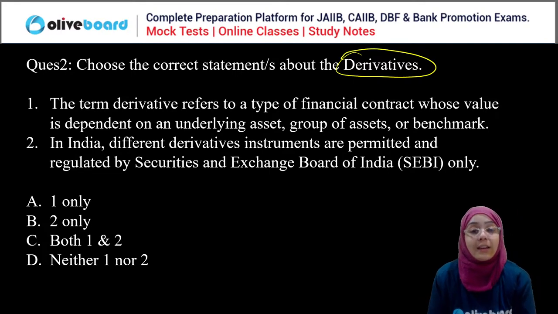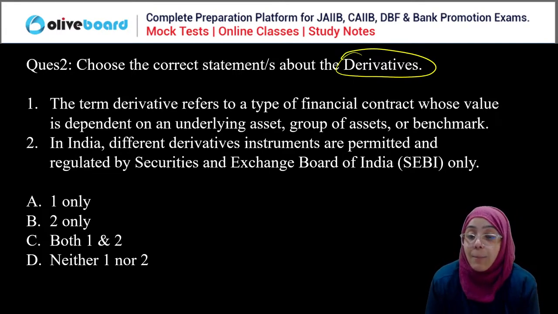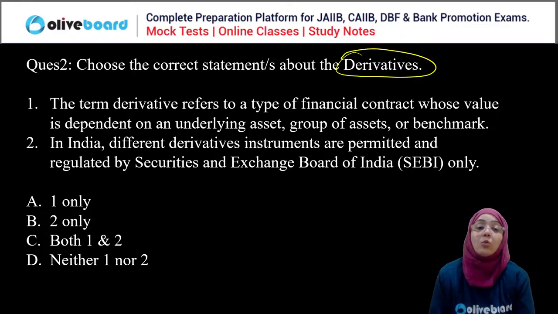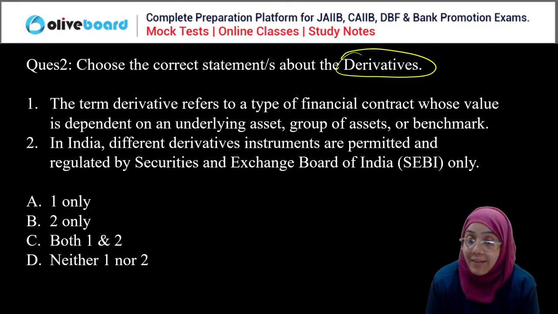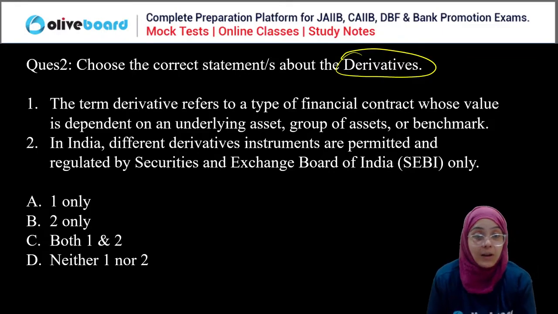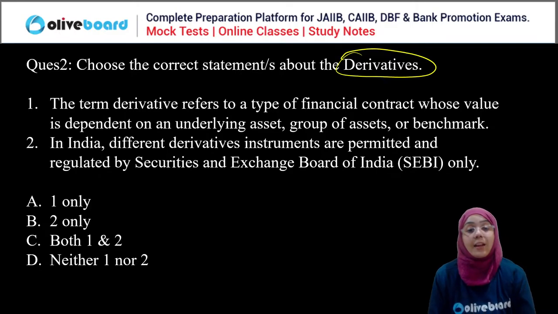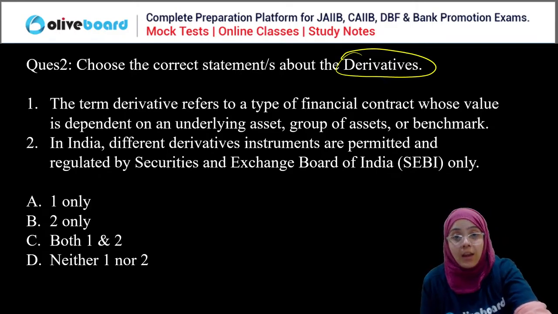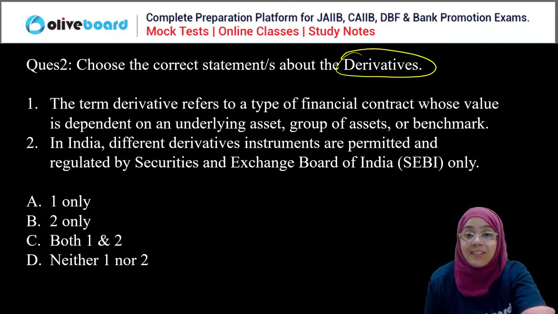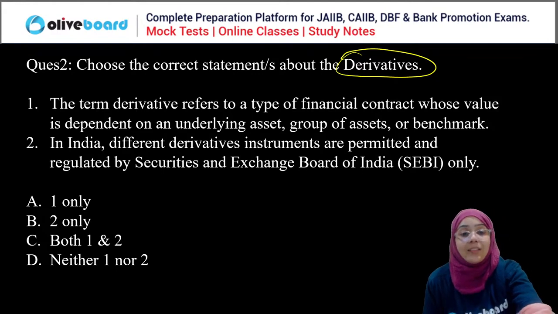We have to choose the correct statement regarding derivatives. The term derivative refers to a typical type of contract whose value is dependent on the underlying asset, group of assets, or benchmark. In India, different derivative instruments are permitted and regulated by SEBI, the Securities and Exchange Board of India. So you have to choose the correct statement regarding the derivative. So the correct answer is what? Everyone, please answer this question.